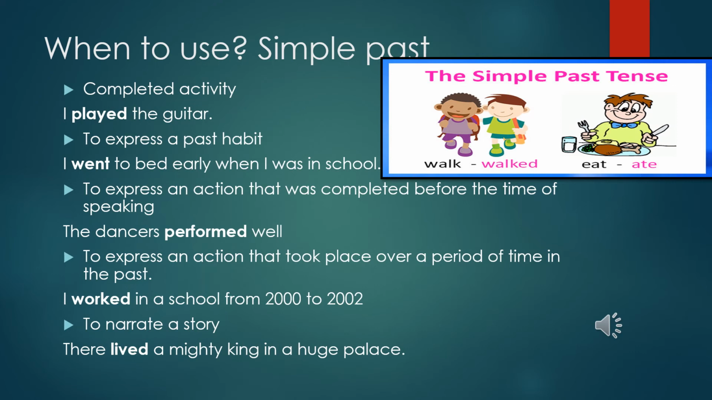To narrate a story, like there lived a mighty king in a huge palace. Once upon a time there lived a prince. Okay, so mostly in a story or when we are giving a summary and everything, we use this simple past tense.